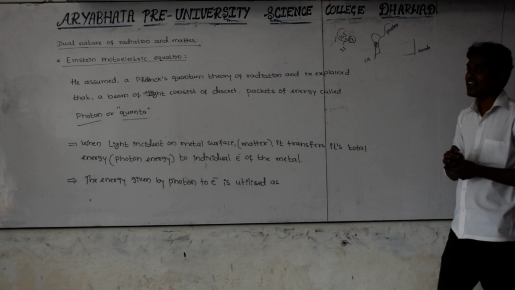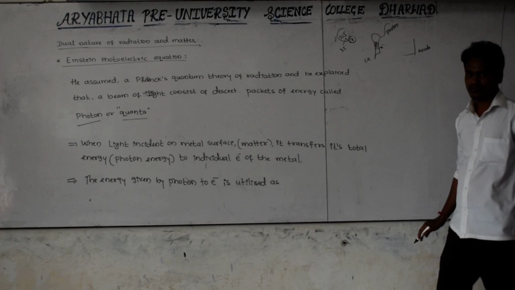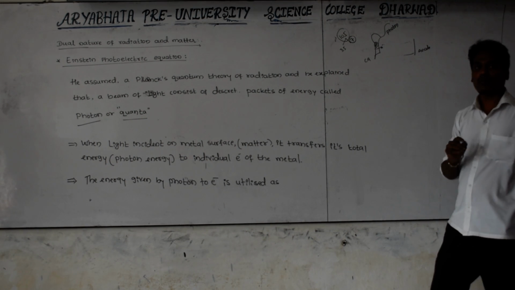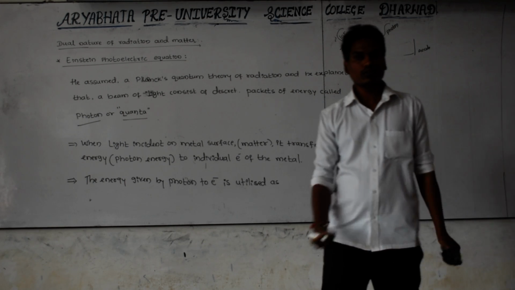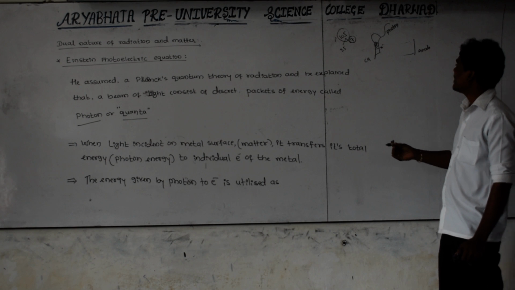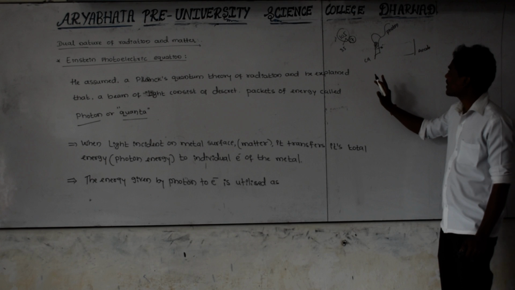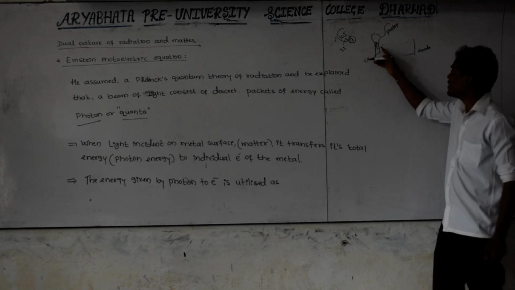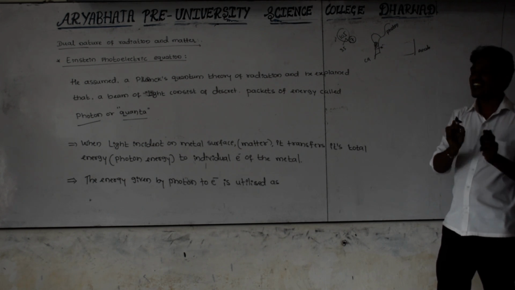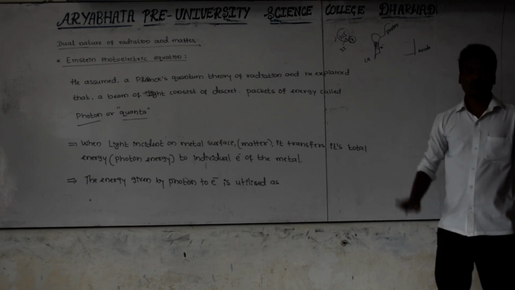Whenever this photon transfers its energy to the electron, some part of this photon energy is utilized by the electron just to come out from the surface of the metal. Getting? Just to come out from the surface of the metal, some part of the energy is utilized by the electron, and the remaining part of the energy is utilized by the electron in order to move. This electron is going to use a part of the energy just to come out from the surface of the metal. After that it is not moving.